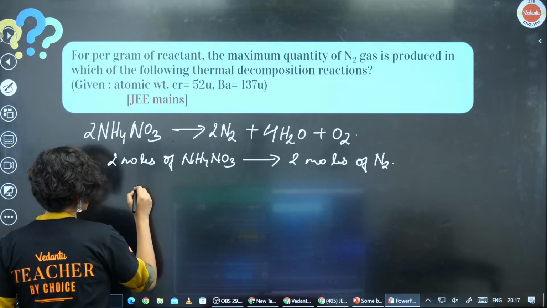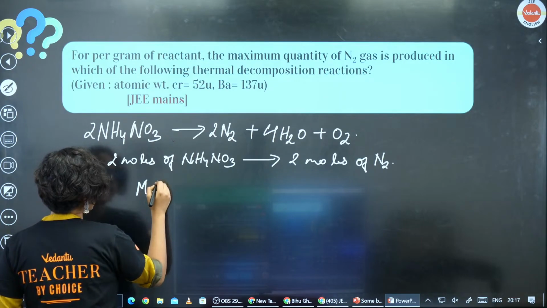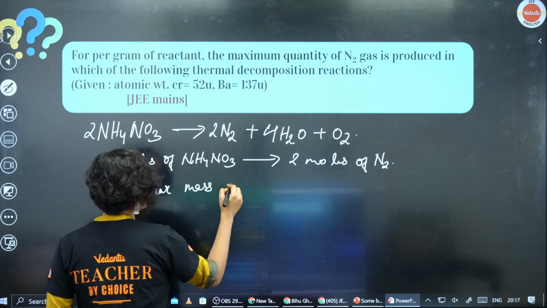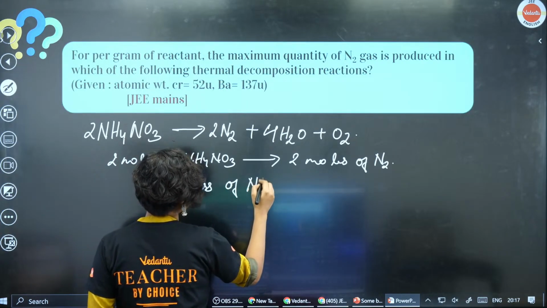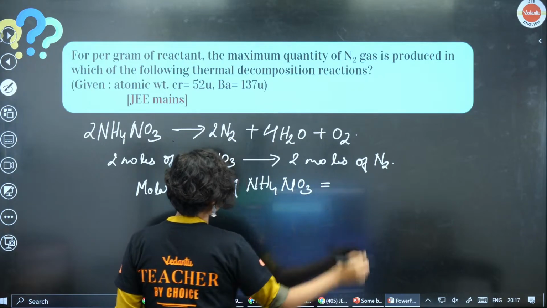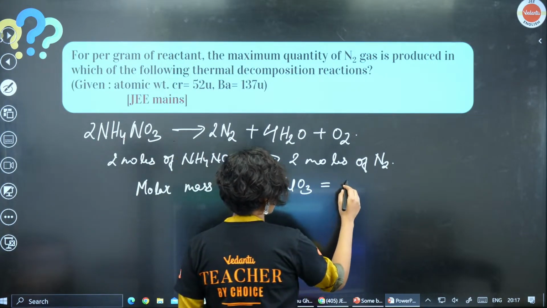Now, what is the molar mass of NH4NO3? It's about 80 gram per mole.